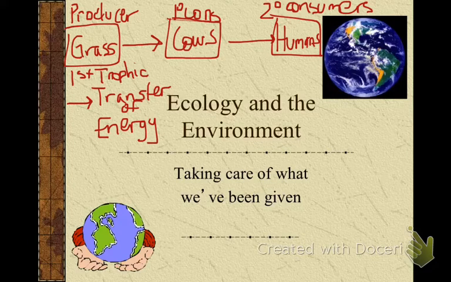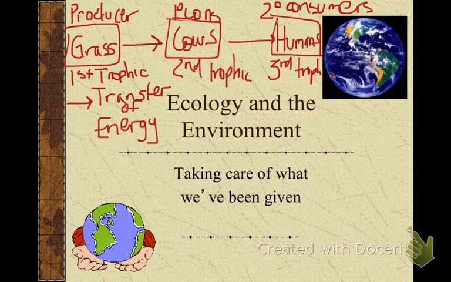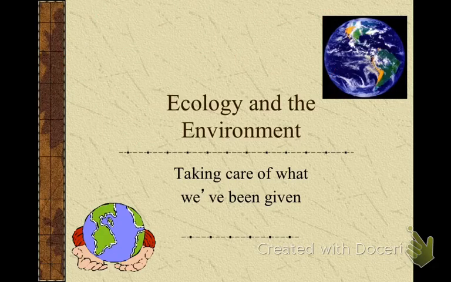Your second trophic level would be then cows. And then your third trophic level would be humans. Okay, so trophic level is just the energy level that that organism is at. It's going to help us when we talk about your pyramids. We have 3 different pyramids.